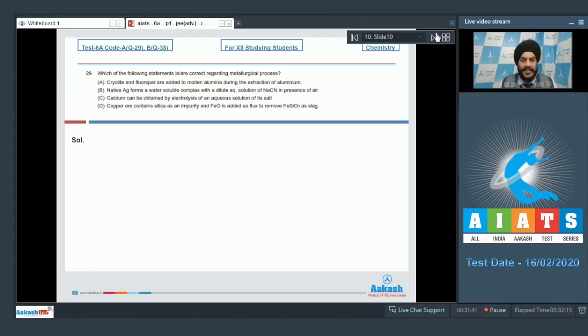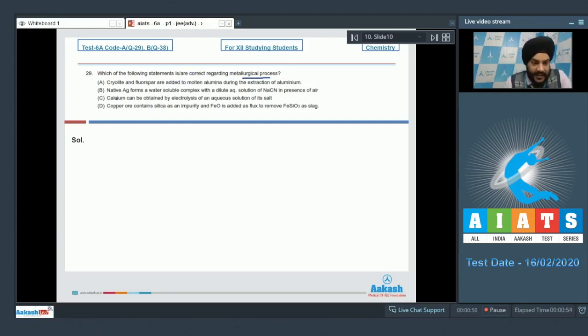Let us look at the next section now, students. This section contains 10 questions. Each question has 4 options, out of which one or more than one option may be correct. So let us look at question number 29 now, students. Which of the following statements is or are correct regarding the metallurgical processes?